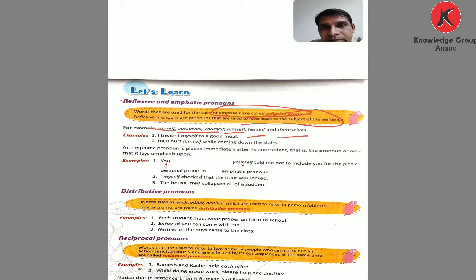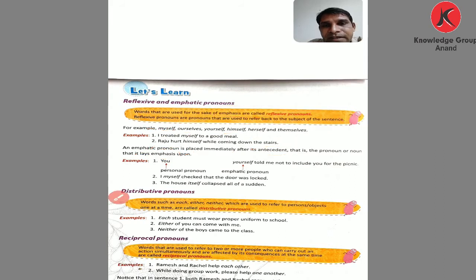What is the emphatic pronoun? An emphatic pronoun is placed immediately after its antecedent, that is, the pronoun or noun that it lays emphasis upon. Now see, you use it after the subject. That is the emphatic pronoun. And reflexive pronouns are used for the sake of emphasis, for the sake of emphasis they are called reflexive pronouns.